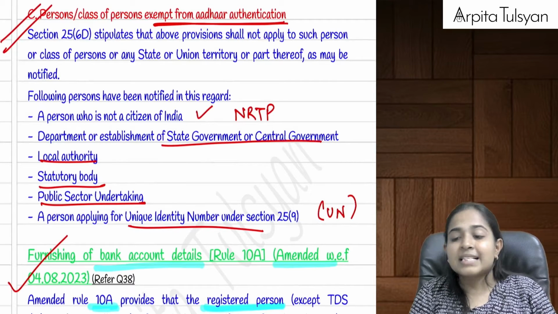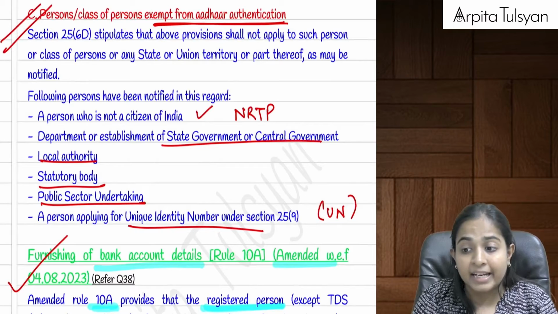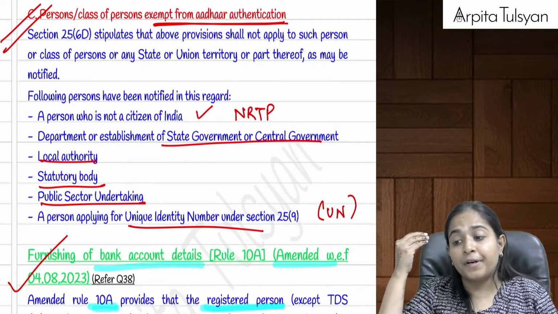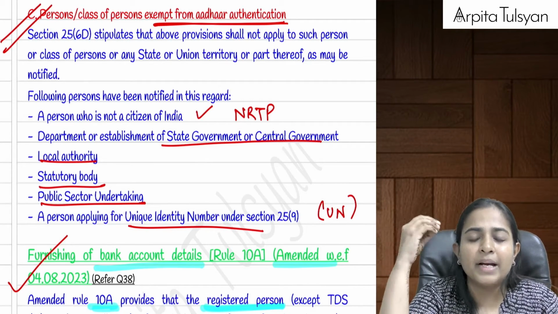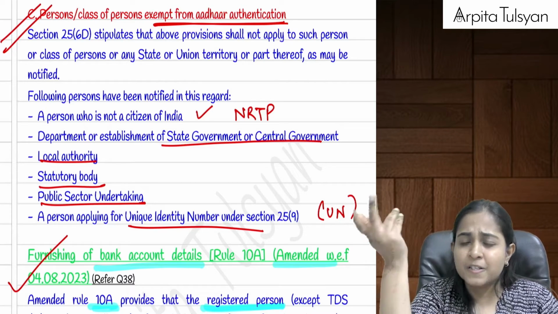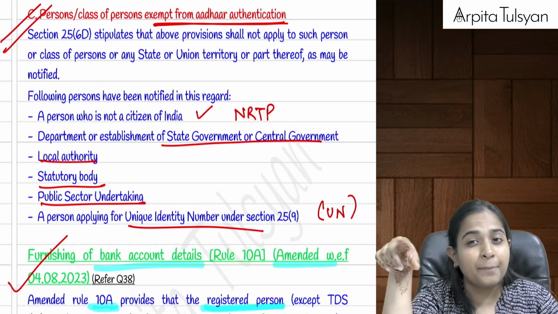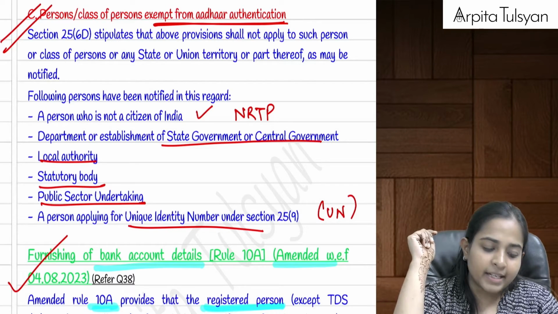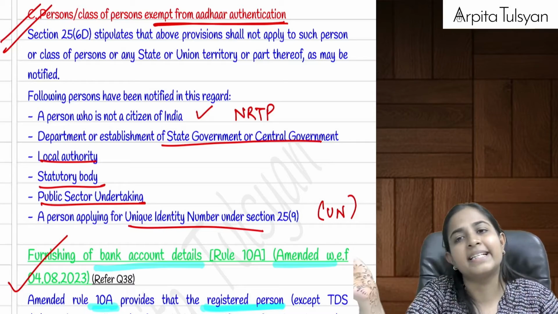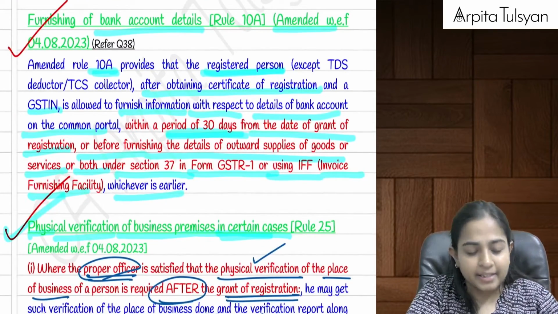Right? Now, there are some persons who are not required to take Aadhaar. Example, NRTP, such a person. Then central government departments, state government departments, local authorities, municipal corporations, PSUs, United Nations, foreign embassies, UIN persons, they are not required to have Aadhaar. If they are not required to have Aadhaar, they are exempted from the Aadhaar authentication also. Very clear with this? Yes.